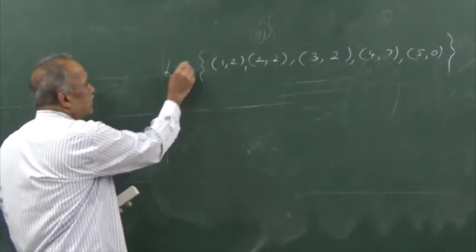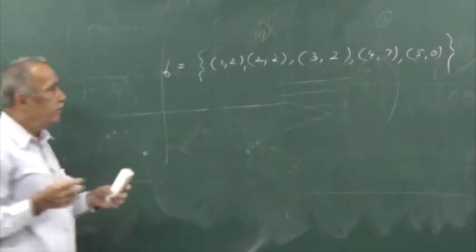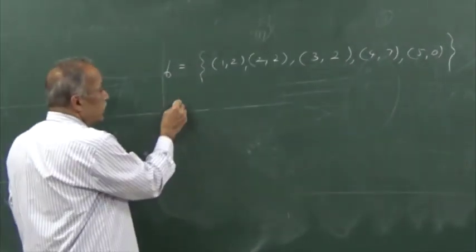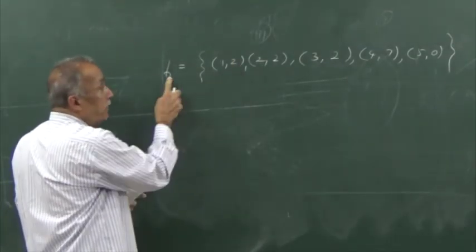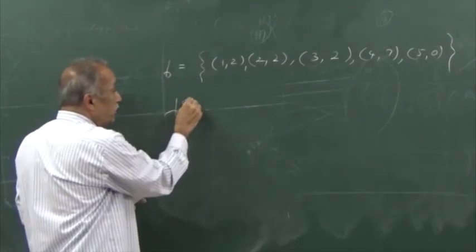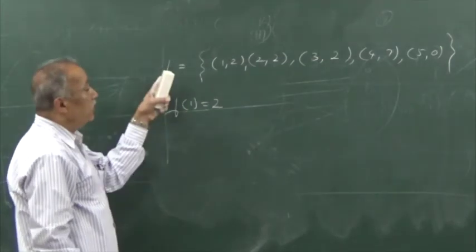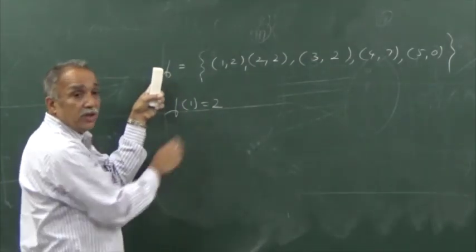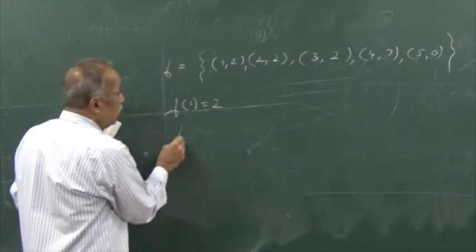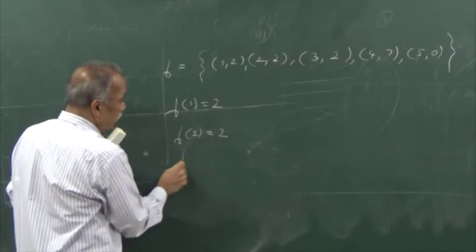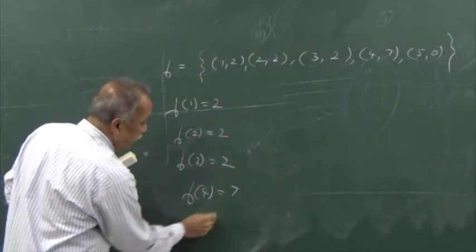Let me name this function by small letter f. Then I may use certain notations. 1, 2 is an ordered pair belonging to f. I will symbolically write it as f of 1 equal to 2. If the name of the function is g, I will write g of 1 equal to 2. If the name of the function is phi, I will write phi of 1 equal to 2. I also have f of 2 equal to 2, f of 3 equal to 2, f of 4 equal to 7, and f of 5 equal to 0.